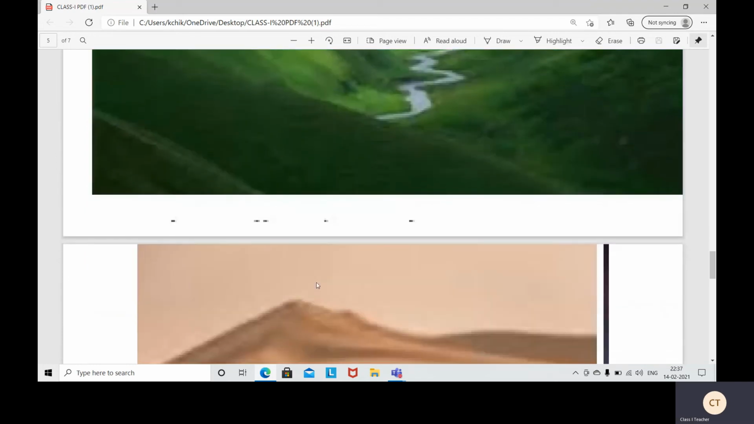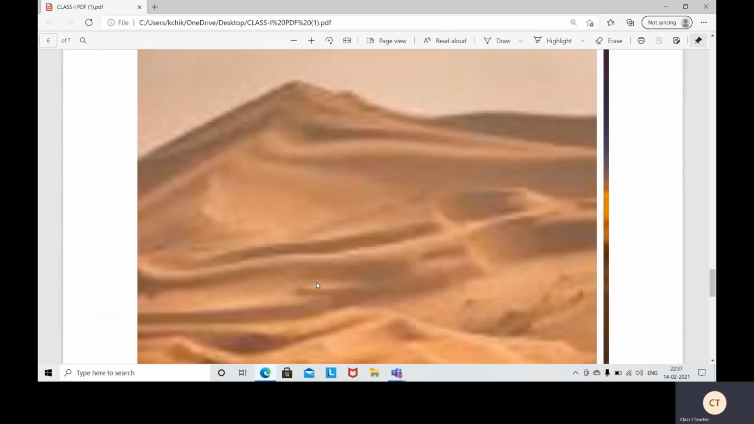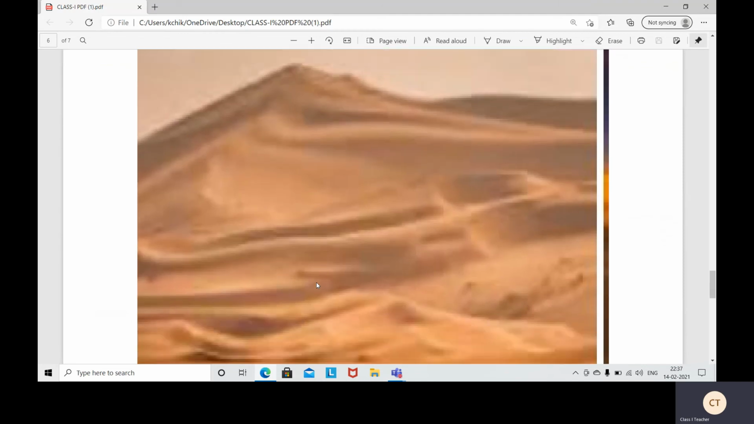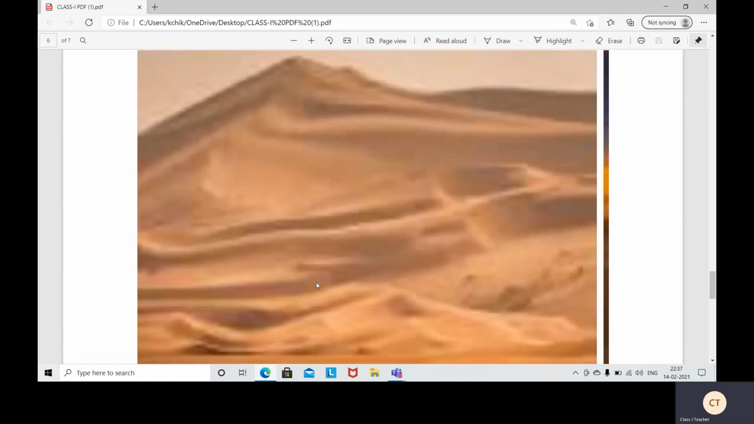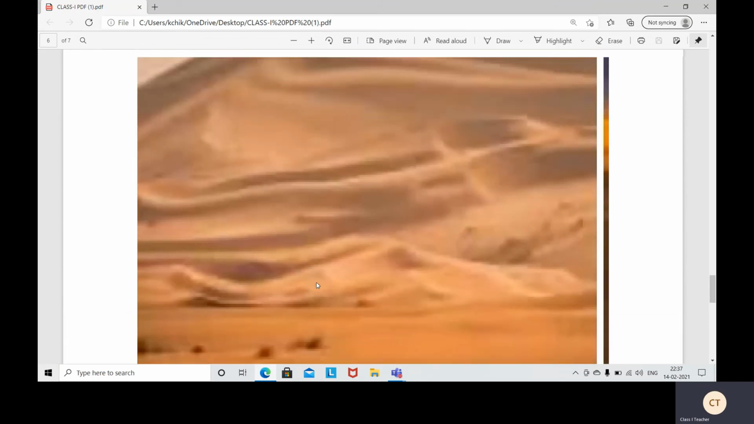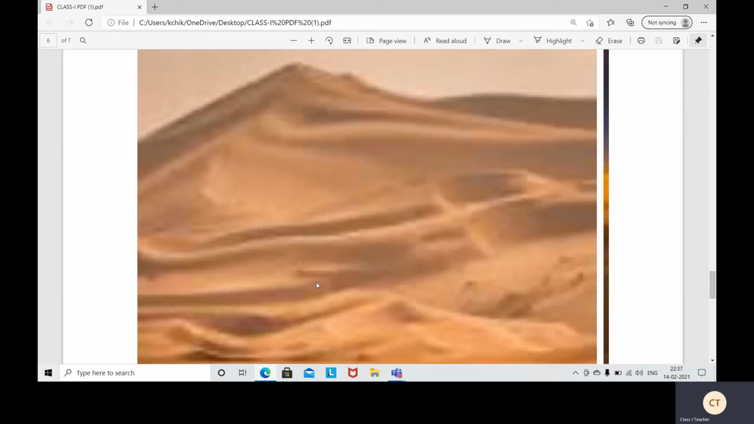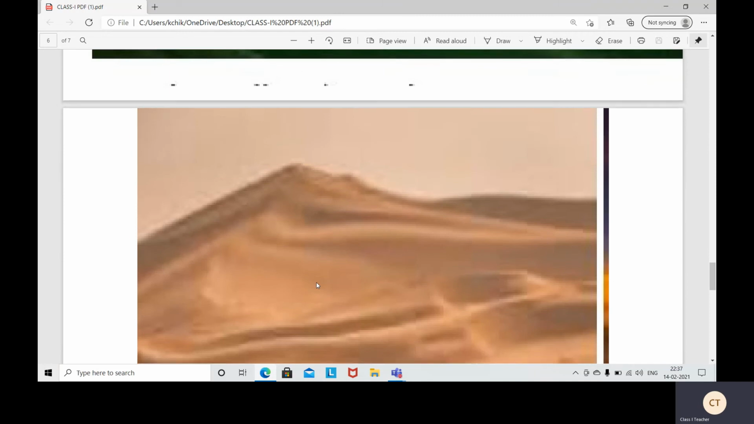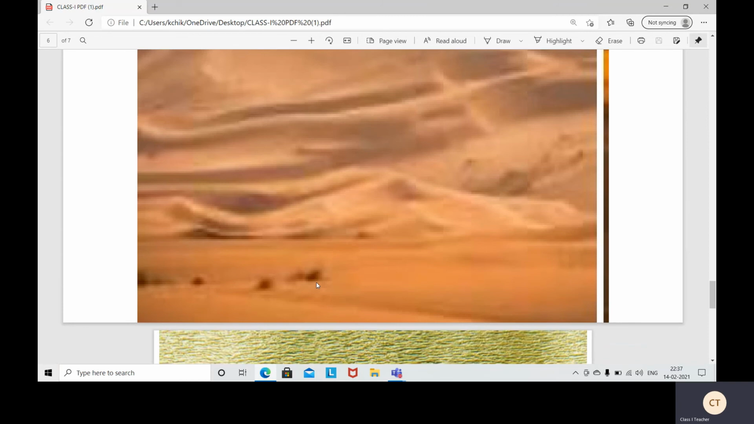Next one is desert. This is desert, another landform. See here, can you see any plants? No, here we can see only sand. Yes. Large areas of dry lands are called desert. Here plants and water will be very less. Okay. Desert is a place covered with sand.